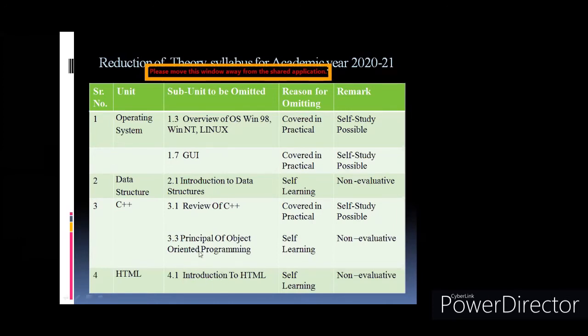Okay, if you see introduction to HTML, review of C++, introduction to data structures, these are the basics. Without learning the basics, you cannot go forward. So because of that, you have to learn this, but whether to prepare it for the board exam or not, refer this chart and just confirm with your college teachers also before the exam. Just confirm with your college teachers about these topics, whether you have to prepare this topic or not. Okay, because it is mentioned here self study possible, that means they expect you to study this particular part.